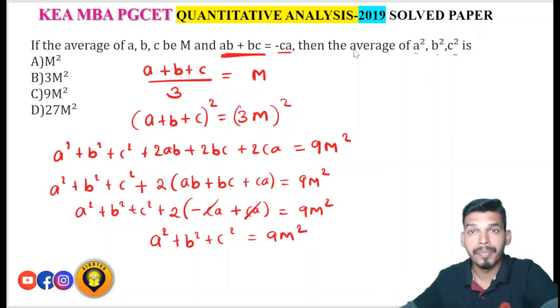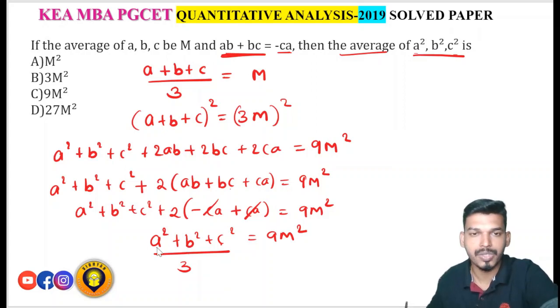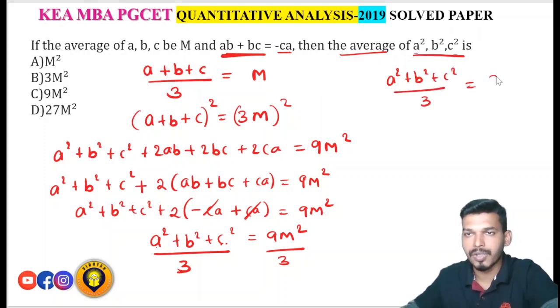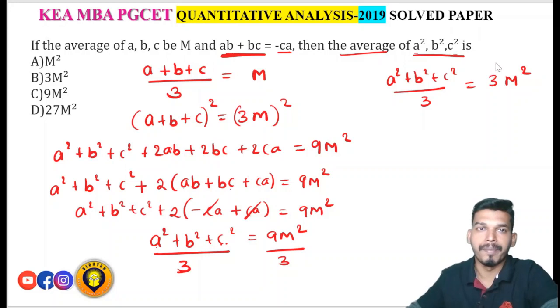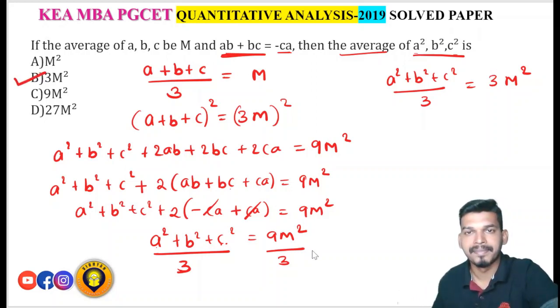But what did they ask? They have asked you the average of a square, b square, c square. Average means you have to divide it by 3 because there are 3 values, right? a square, b square, c square are 3 entities, so you have to divide it by 3. So on both the sides, if you divide it by 3, what you get? The average, that is a square plus b square plus c square divided by 3 is equal to 3m square. So that is option B is the right answer. Okay, next question.